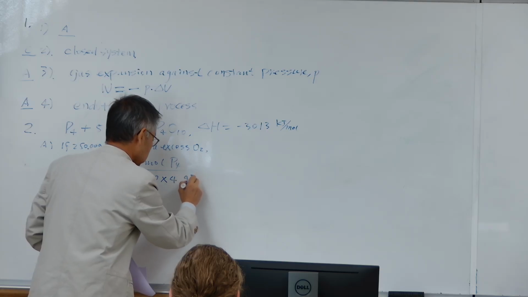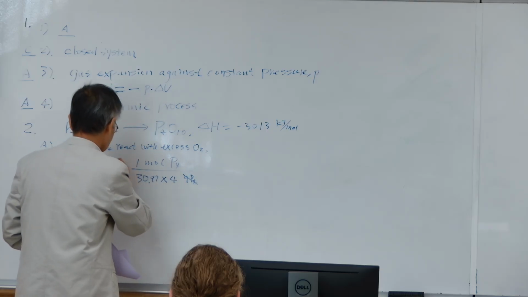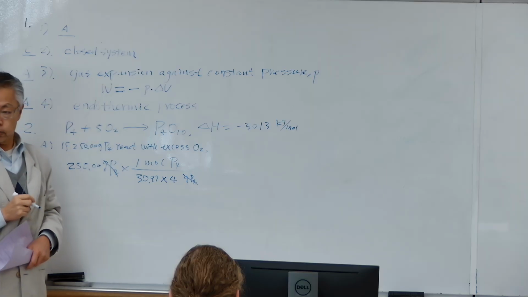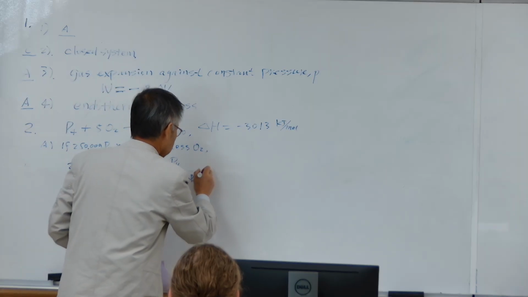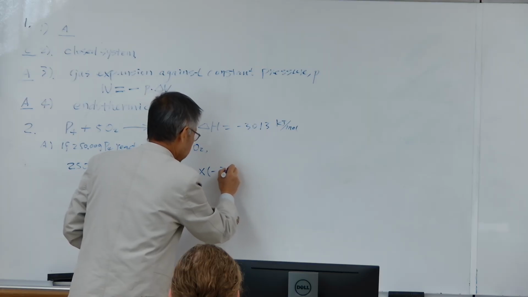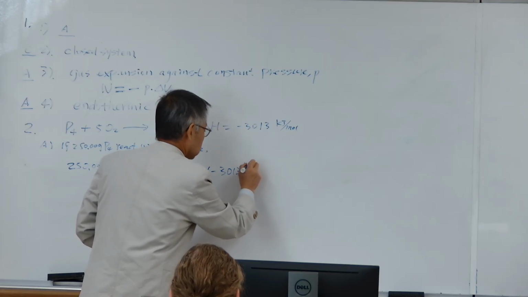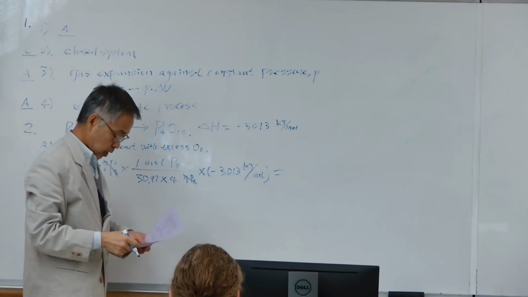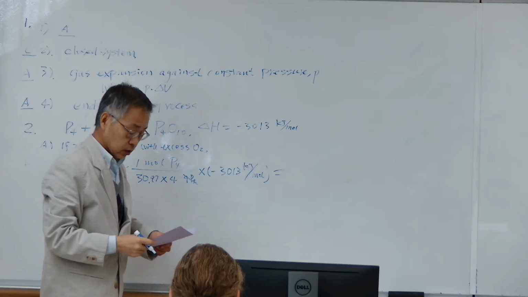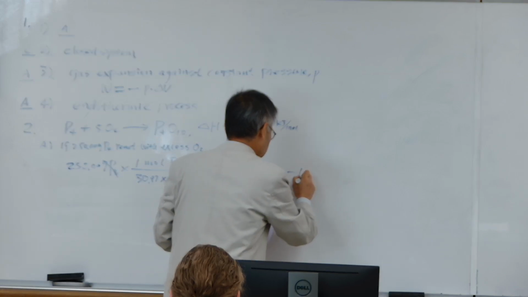So this is the molar mass of P4. So grams cancel and it becomes moles. Then every 1 mole produces this amount of heat, so multiply by this. This will be the total energy released. Use a calculator, you can easily get it.